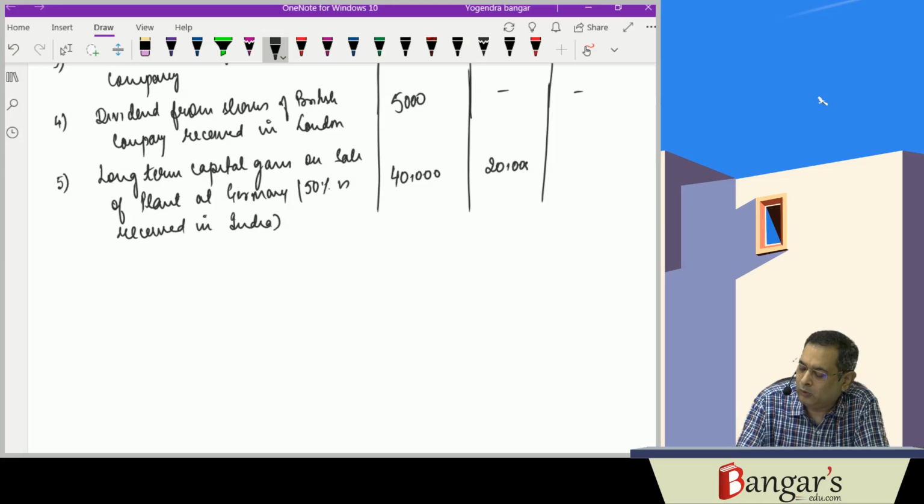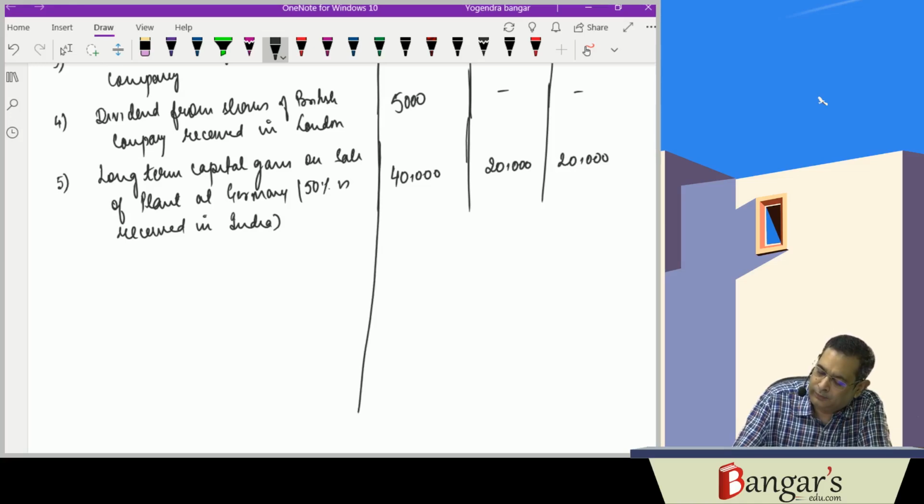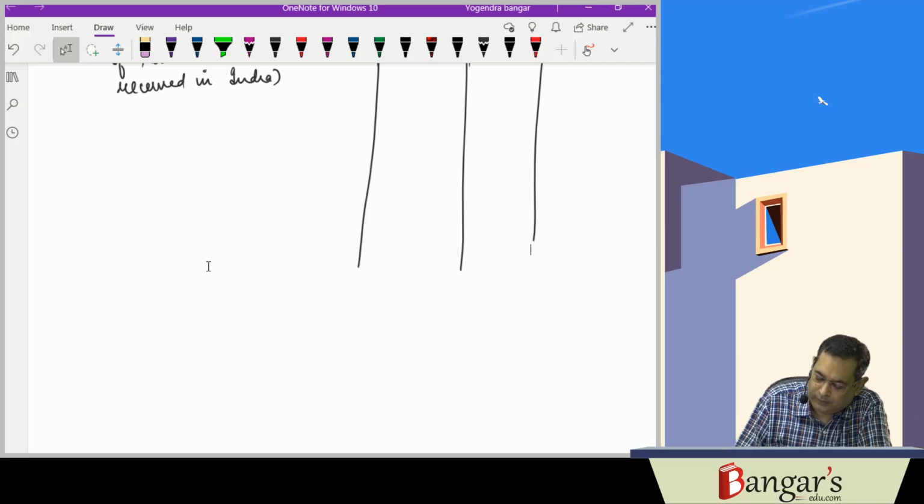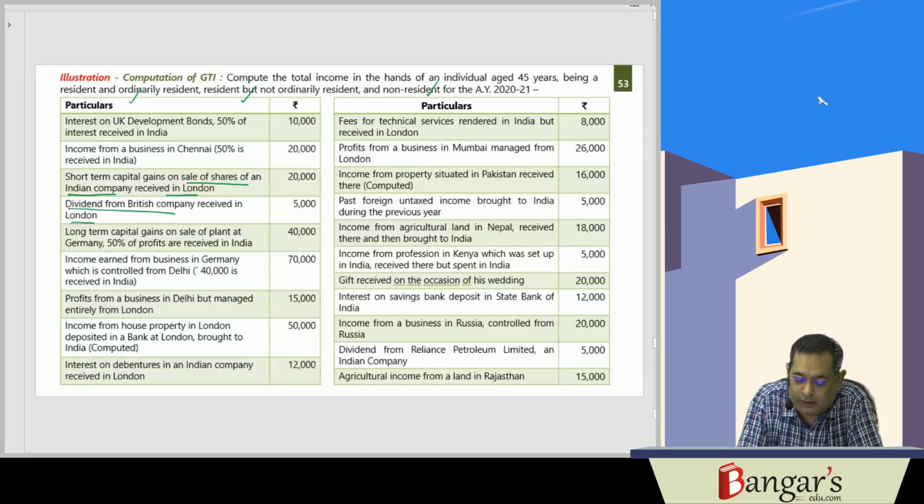In case of NOR and in case of NR, since 50% is received in India, the same will be taxable. Then income earned from business in Germany, which is controlled from Delhi. So we have seen the exception. In case of NOR, if the income accrues and arises outside India, but it is controlled from India, it will be taxable. And here 40,000 is received in India.